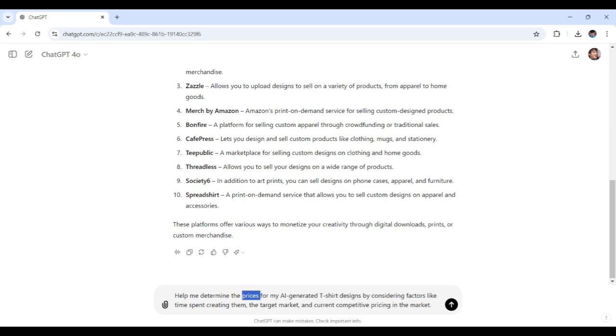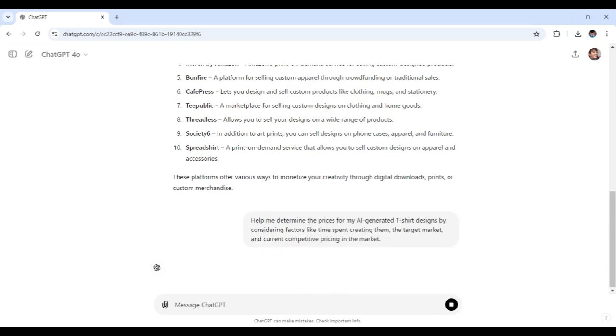Determine the prices for AI generated t-shirt designs by considering factors like time spent creating them, target market, and current competitive pricing in the market. Now let's send this off, and it all depends on whether ChatGPT will provide us with all the details to strategize the pricing and also the prices as well.